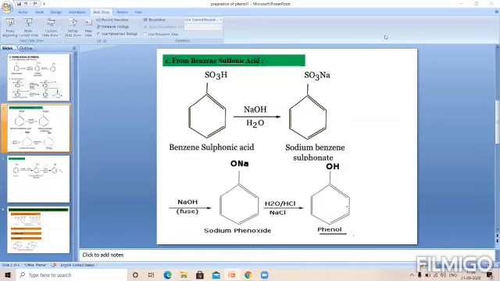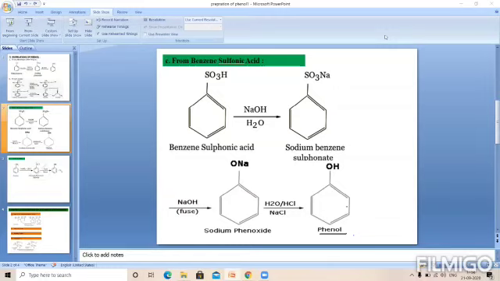which is followed by the reaction with dilute acid. We are using a dilute acid like HCl, and we get phenol. So this is the conversion of benzene sulfonic acid into the corresponding phenol.